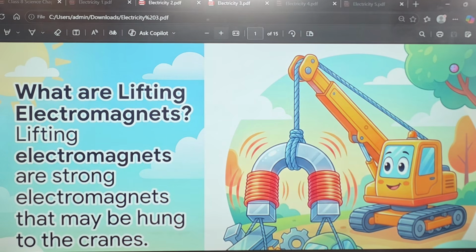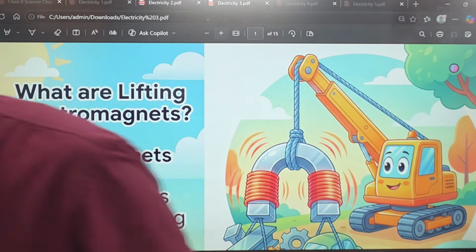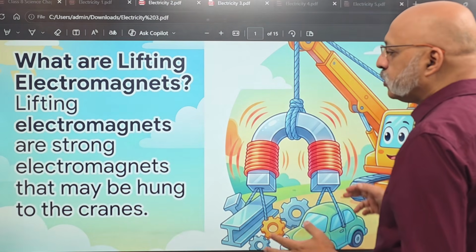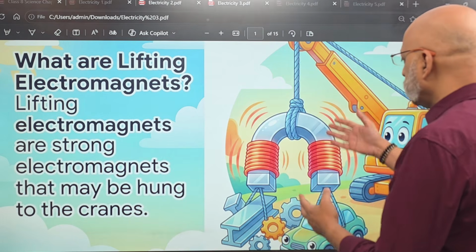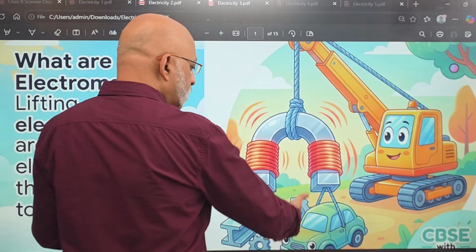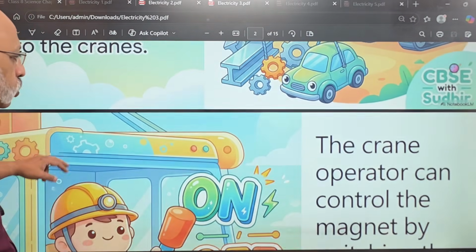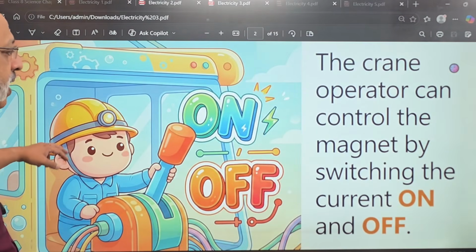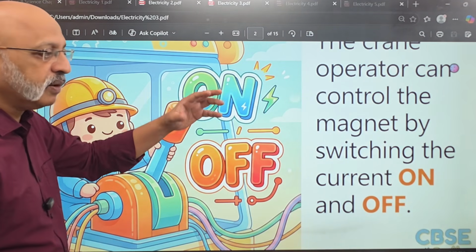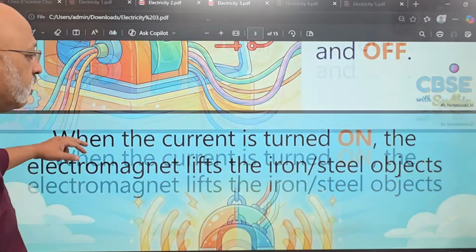What exactly do we mean by lifting electromagnets? This is something similar to what Sumana's model was all about. Lifting electromagnets are strong electromagnets that may be hung to the cranes. Like you may put this kind of magnet and you may be able to lift heavy objects. The crane may be able to do that. The crane operator can control the magnet by switching the current on or off. So you switch it on, you are able to lift it because it immediately acts like an electromagnet. You switch it off, the thing will fall down.